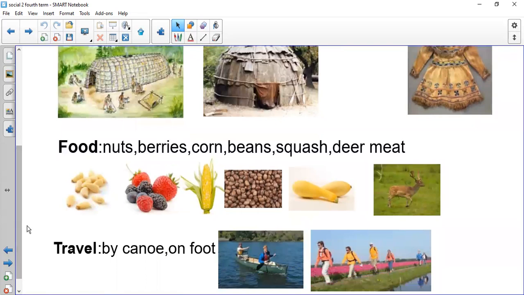How did they travel if they wanted to travel from one place to another? They traveled by canoe or on foot. So this was the first group, the Delaware, woodlands.